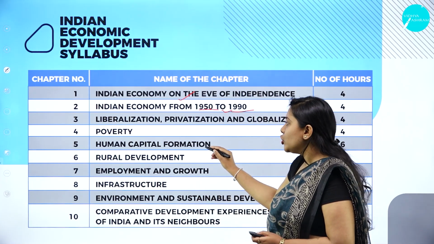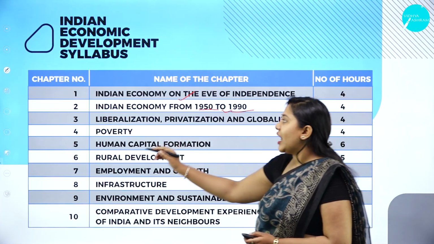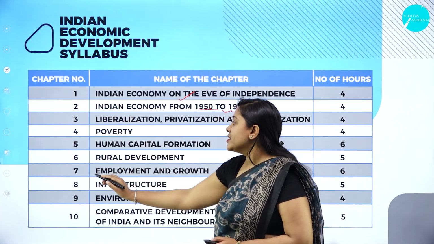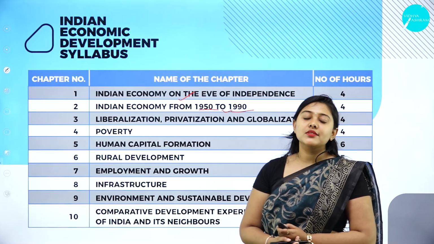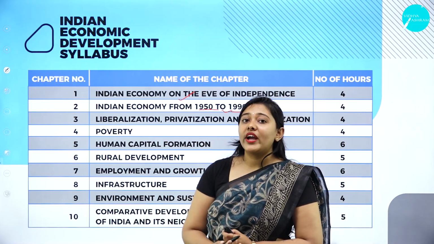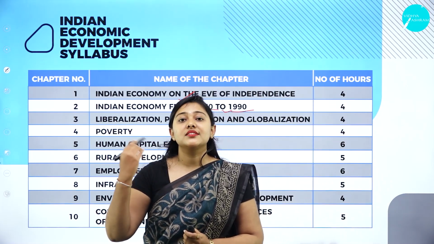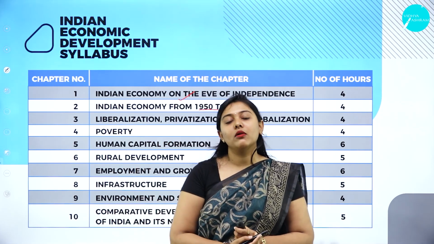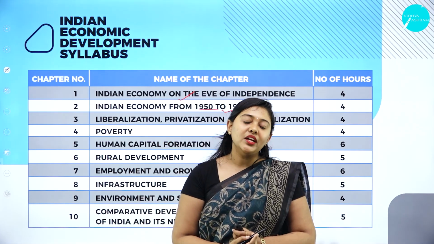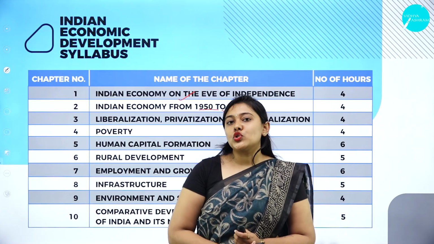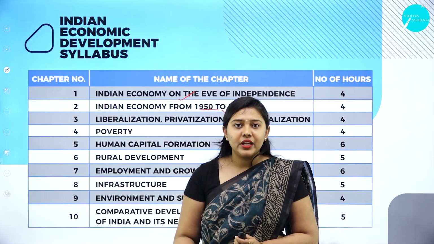Next we have human capital formation, and we have chapter number 6 called Rural Development. Rural is a place where the Indian economy develops. If the rural economy develops, our Indian economy develops. We are a developing country right now.